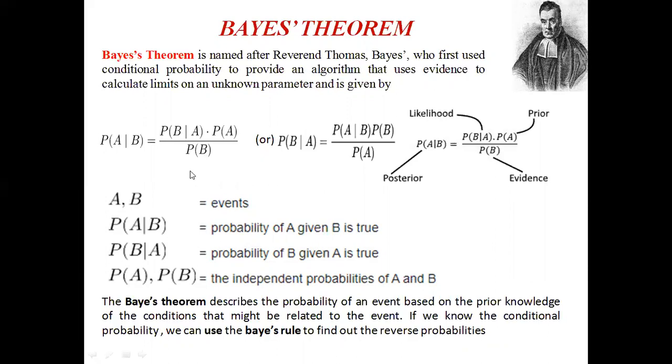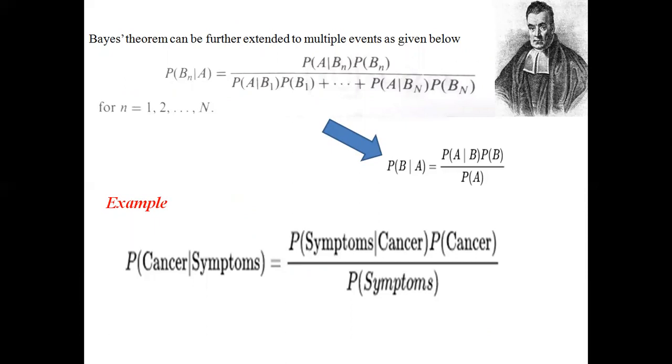Here, the expression was written for a single event. Event A depends upon only event B to occur. Suppose we extend to multiple events, then the expression for Bayes' theorem can be expressed like this. So when the occurrence of one event depends upon a number of events to happen, here we have to use the concept of total probability. Clear?